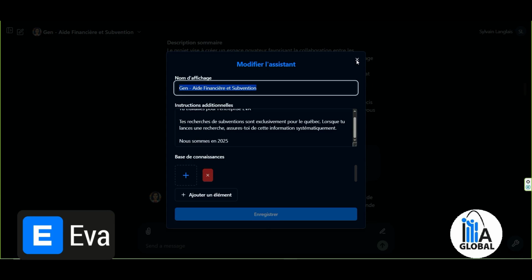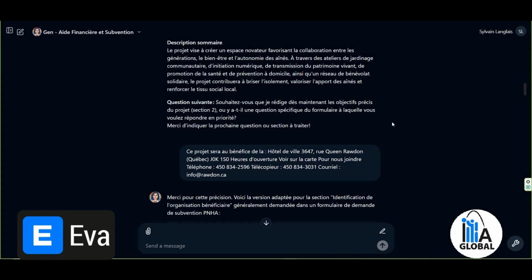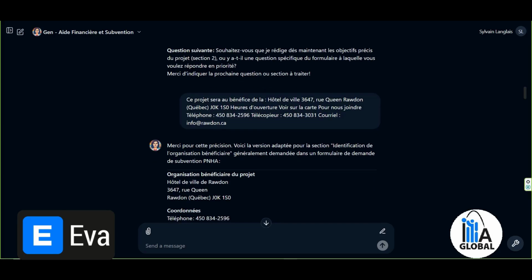So in the case where we integrate it into an organization, whether public or private, we will instruct the assistant, we will provide it with information about the organization so that it can know the organization's contact details, the demographic profile of the region, and any particularities, so that when it completes the grant application, it is as coherent as possible and tailored to your environment. So it becomes a tool that absorbs your regional and local realities. We start at the provincial level and adapt it to the regional and local levels.